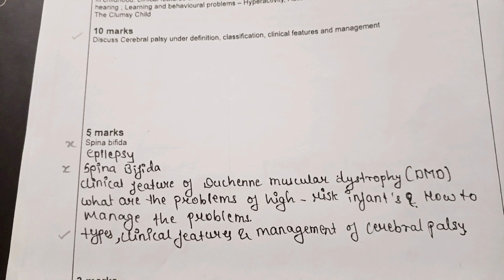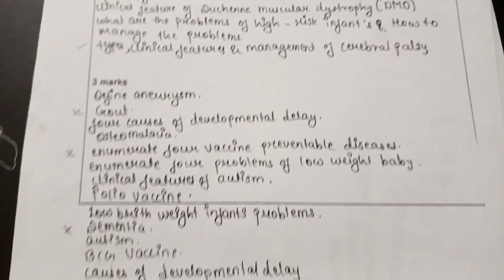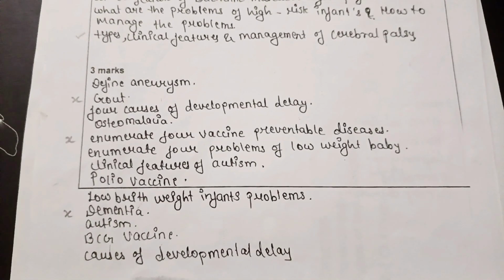Coming to the important 3-mark questions, define aneurysm, gout, 4 causes of developmental delay, osteomalacia, enumerate 4 vaccine preventable diseases, enumerate 4 problems of low weight baby, clinical features of autism, polio vaccine, low birth weight infant problems, this is the repeated one, dementia, autism, again repeated, BCG vaccine, causes of developmental delay. And yes, we are done with this chapter.